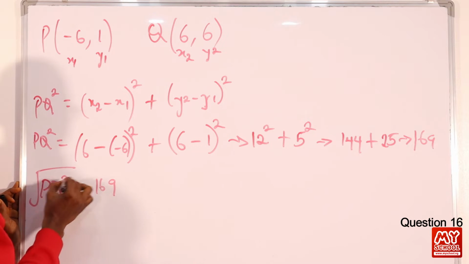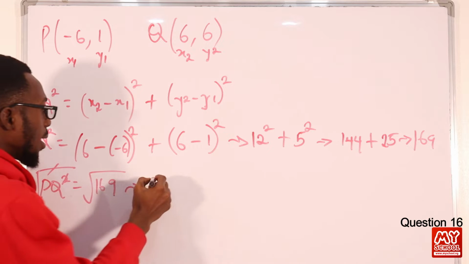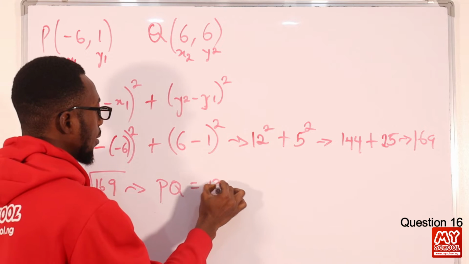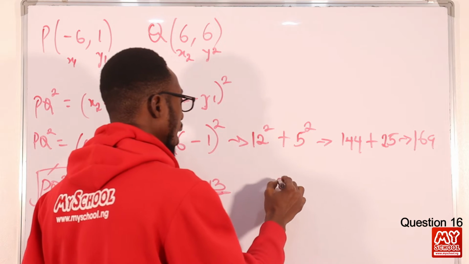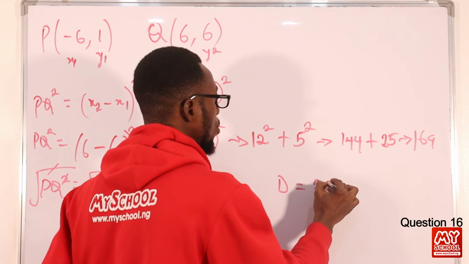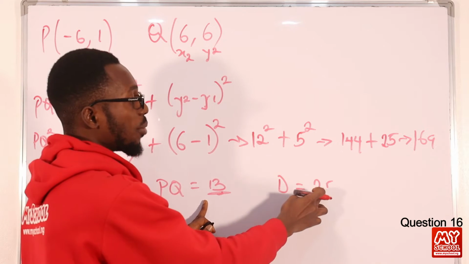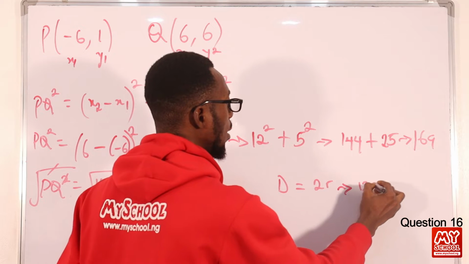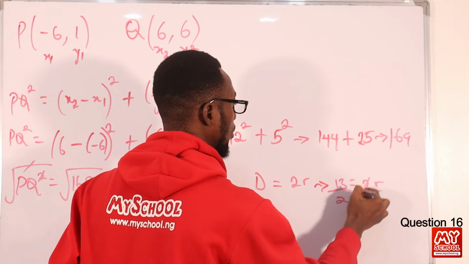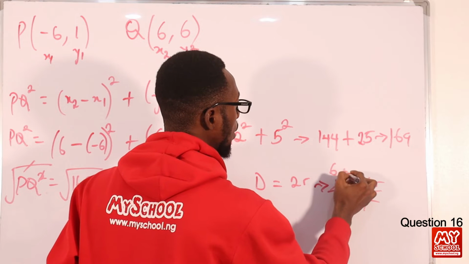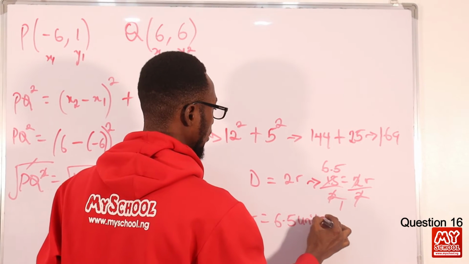I can square root both sides to remove the square, right? So PQ will be the square root of 169, and that is 13. But we are told this is diameter. So remember that diameter equals 2 times radius, isn't it? We have gotten our diameter as 13. We are looking for radius, so that will be 13 equals 2r. What do we do? Divide both sides by 2. So this is 6.5. So the radius should be 6.5 units.